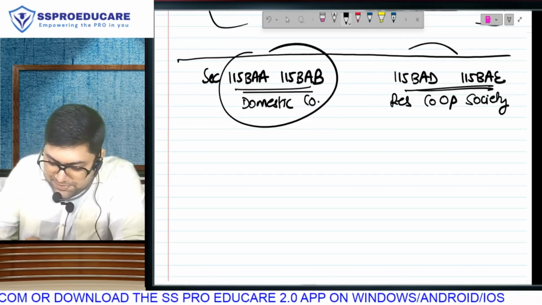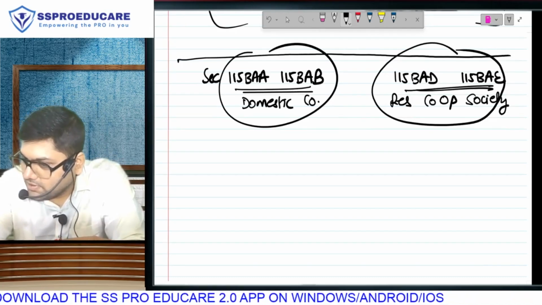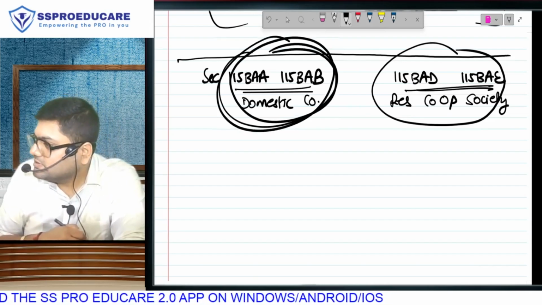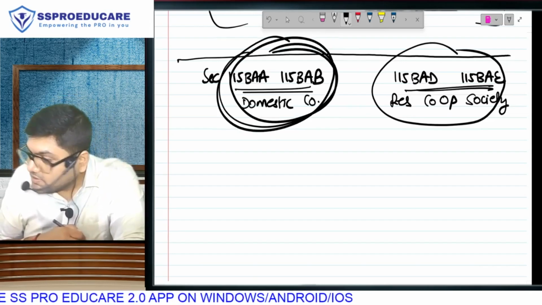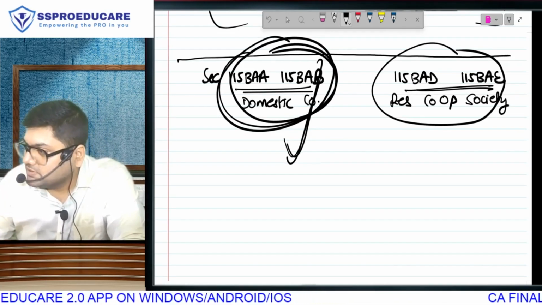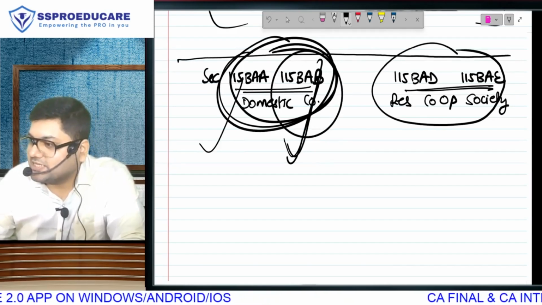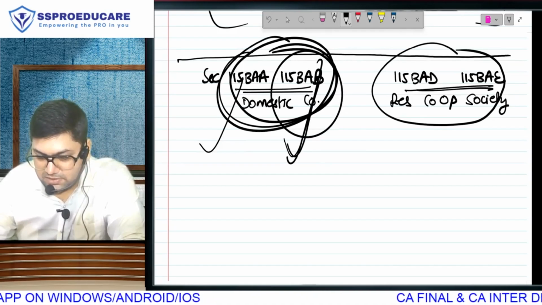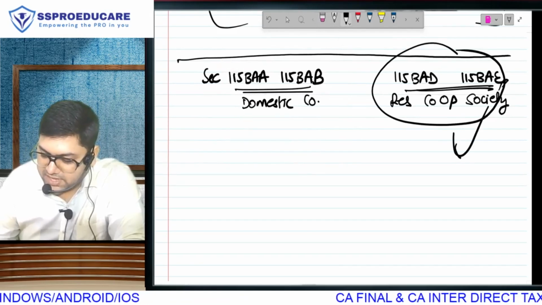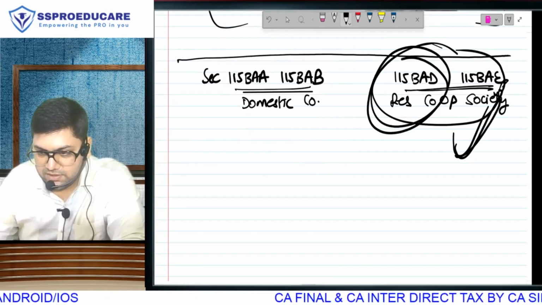You think these two are similar and these two are similar because the assessee is the same. Wrong. The only similarity in these two is the assessee. Everything else is different. This is a tax benefit for newly incorporated manufacturing companies, so they have a lower tax rate compared to trading companies or service providing companies. So they have lots and lots of conditions. On similar lines, this is the tax benefit for manufacturing cooperative societies, and this is for all other cooperative societies.